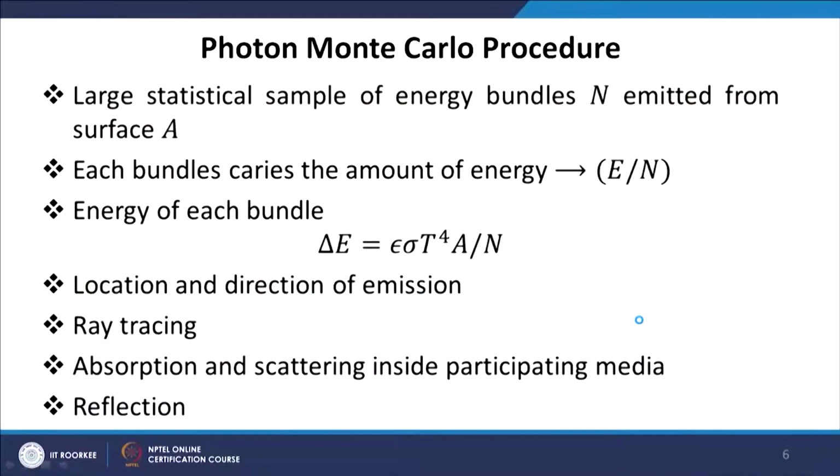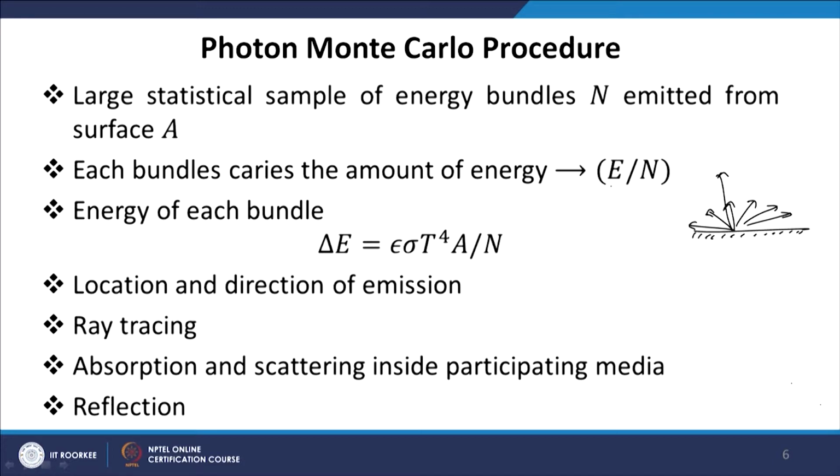So, the general procedure for photon Monte Carlo basically involves large statistical samples. We have to divide the problem into a number of photons. So, if you have a surface, let us say, and we want to find out heat transfer from the surface, what we will do is randomly emit photons, let us say a total of n energy bundles, randomly in all directions. So, we have to divide the problem into random or statistical samples, each sample carrying an equal amount of energy.